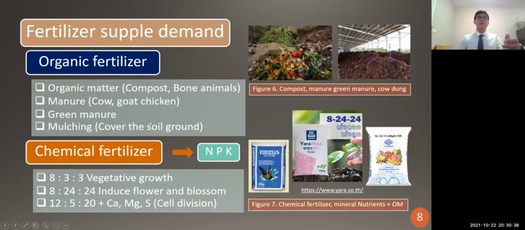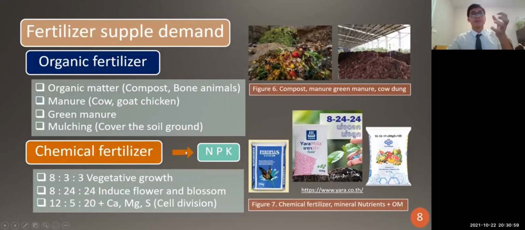Those are things that are beneficial for durian growth and development. And mulching, which means to cover the soil, to prevent soil compaction, to improve the microorganisms inside the soil, and to make the soil have aeration, for oxygen exchange.